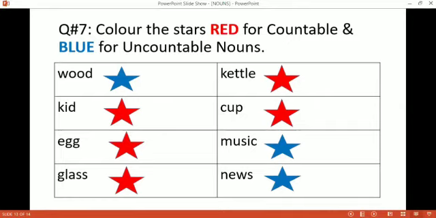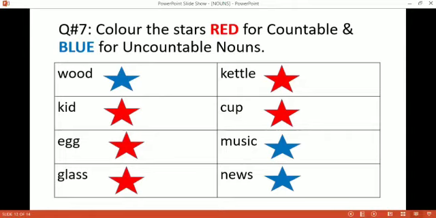Egg. Okay. There are 5 eggs in the basket. And there are 12 eggs in 1 dozen. Okay, we can count the eggs. So we will color the star with red color. Glass. Glasses are also countable. Color the star with red color.